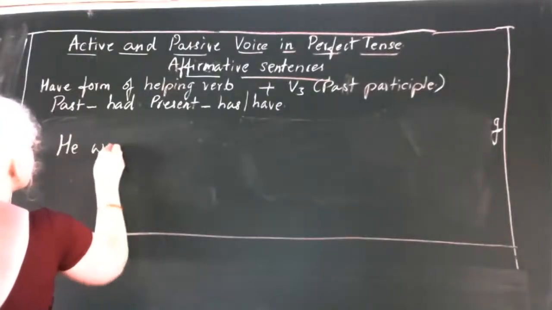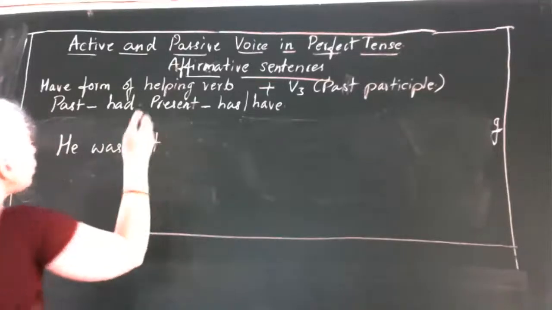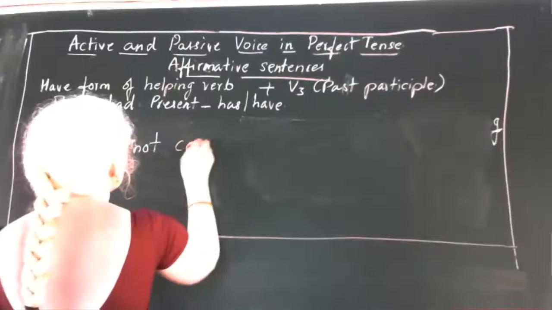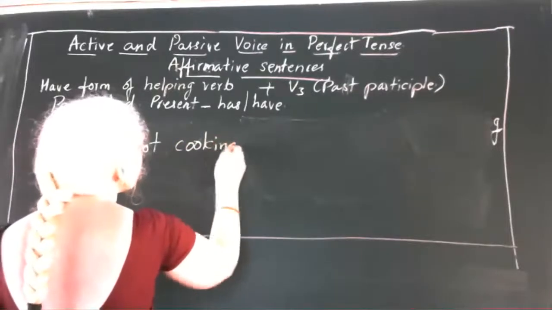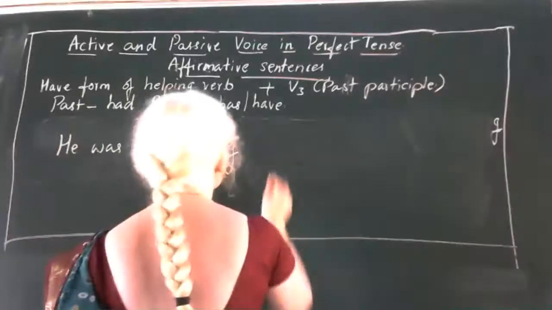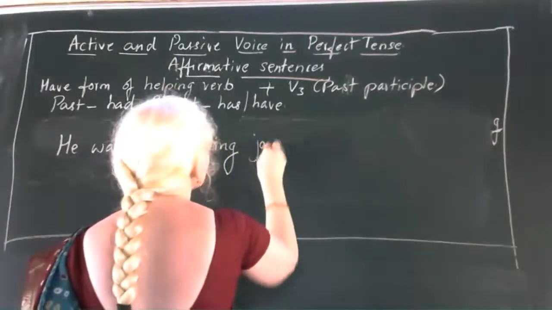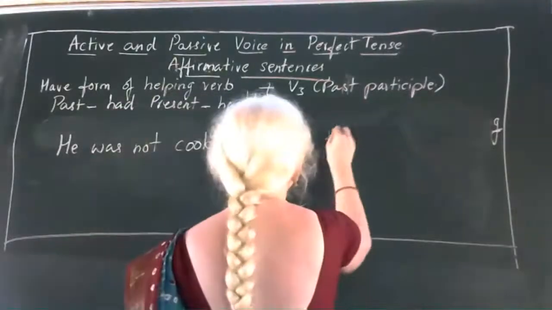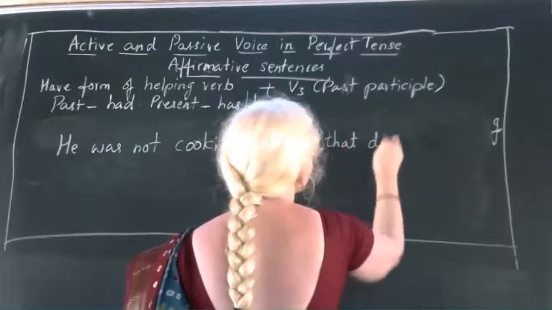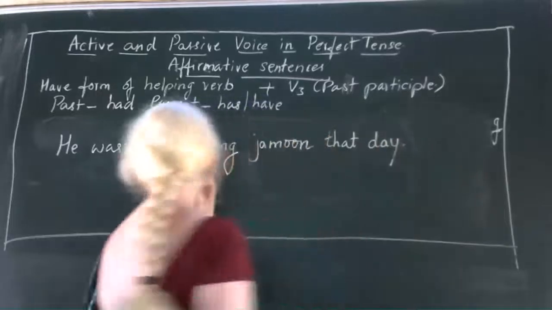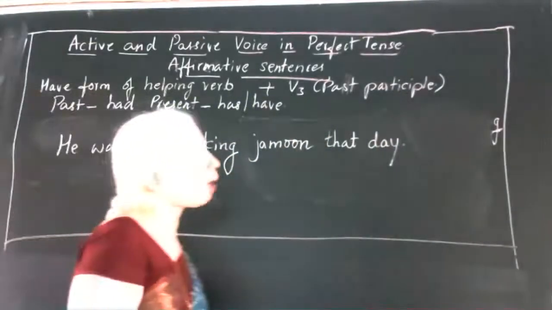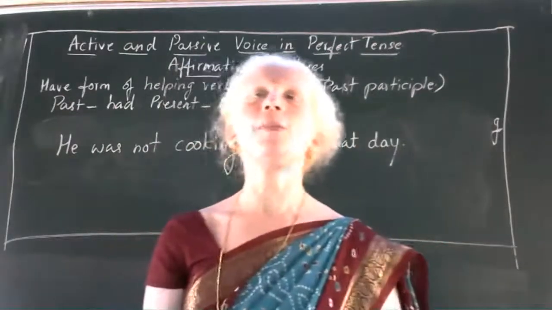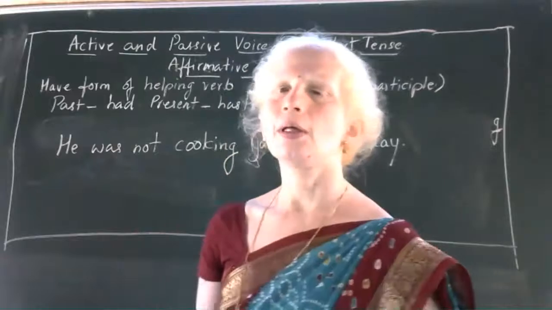He was not cooking jamun that day. He was not cooking jamun that day. So you write down this sentence in passive voice. Take your time.